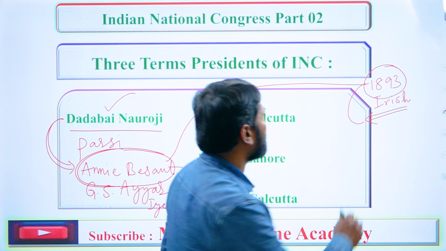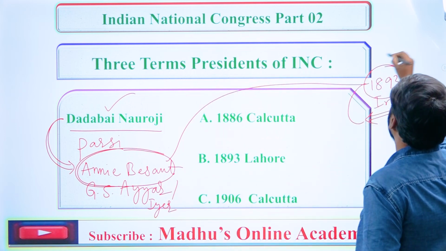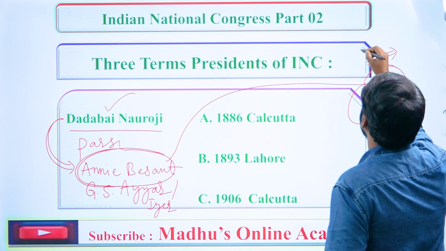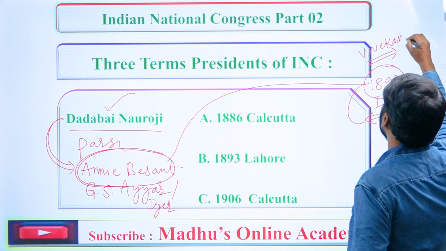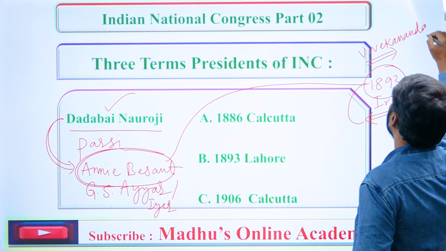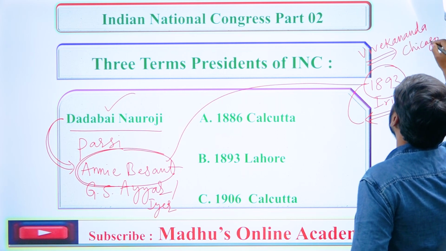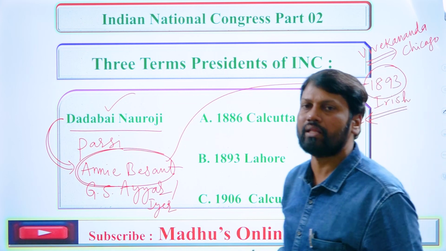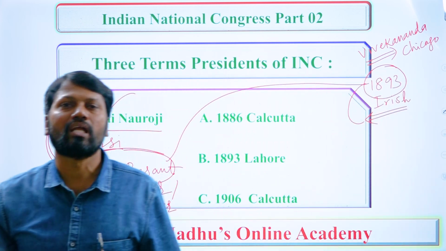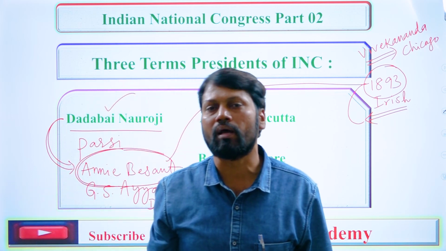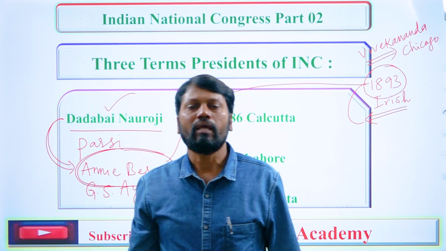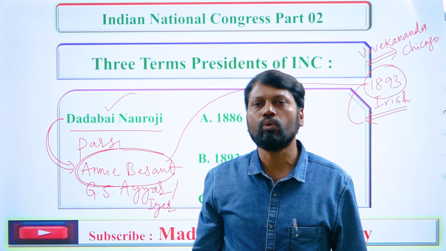And in the same year 1893, remember that Swami Vivekananda left for Chicago to attend the World Parliament of Religions, which was held on 11th September 1893 at Chicago in the USA.